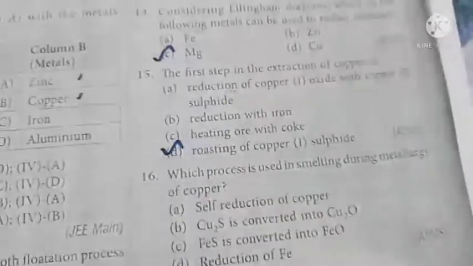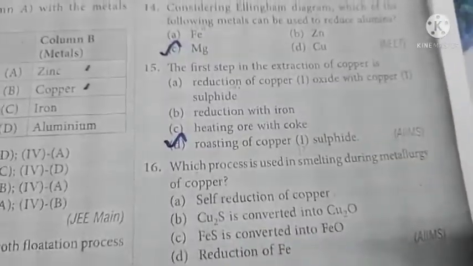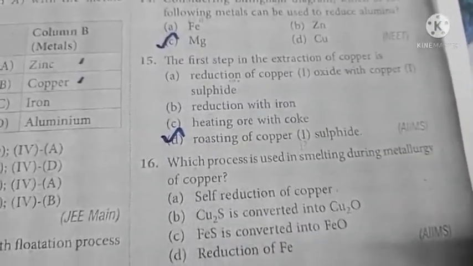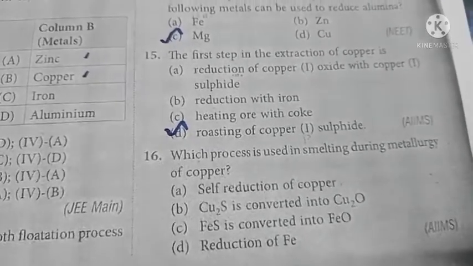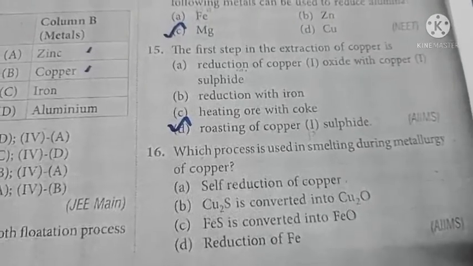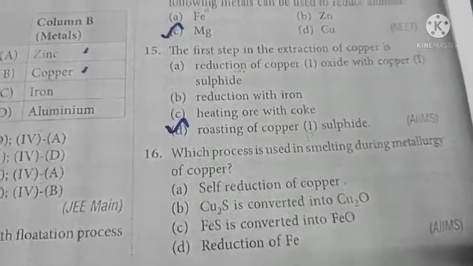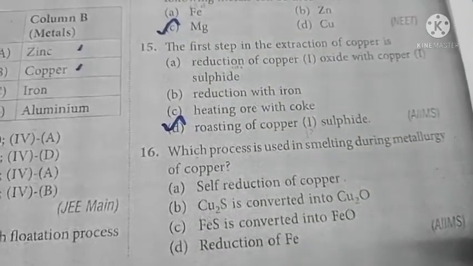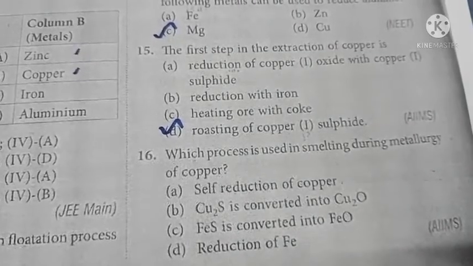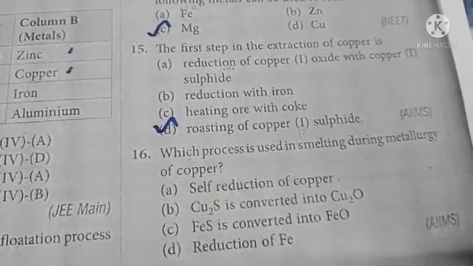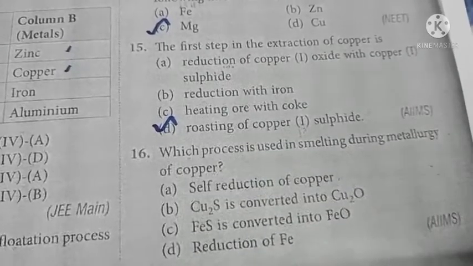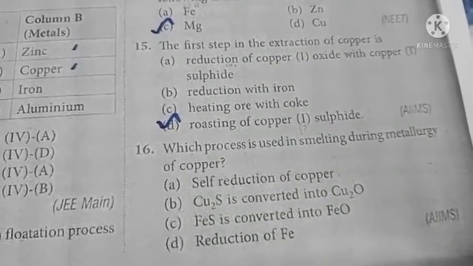Right. Now question number 16. Which process is used in smelting during metallurgy of copper? Which is the correct process which comes under smelting in the metallurgy of copper? Option A, self reduction of copper, comes under besmerization, the last step. Option B, conversion of copper sulfide into copper oxide, is also besmerization.